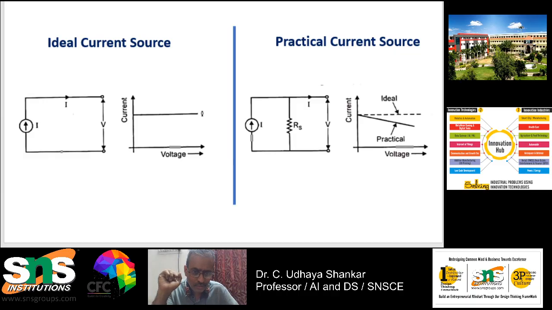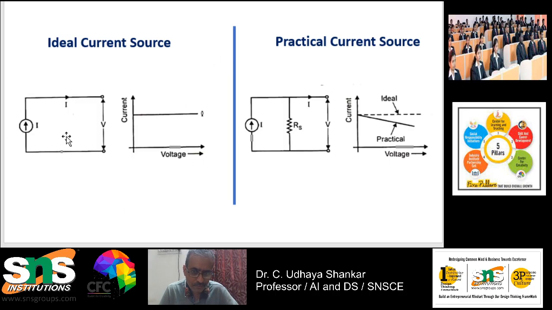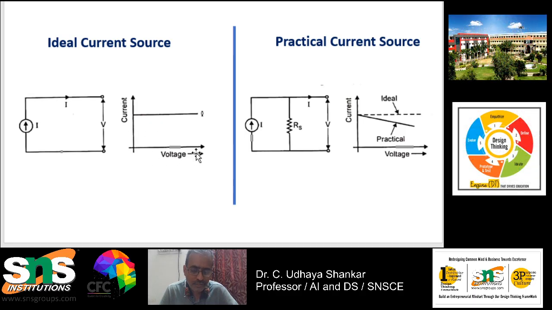In case of the ideal current source, the symbol for the current source is something like this. You put an arrow mark. So this is the symbol for the current source. In case of an ideal current source, there is no source resistance, which is not practically possible. In a practical circuit, we also include this source resistance, whereas in the ideal case we will not include it. Since the source resistance is absent, the current always remains constant irrespective of change in voltage. For example, if the load requires less power, then we can deliver it at a lower voltage.